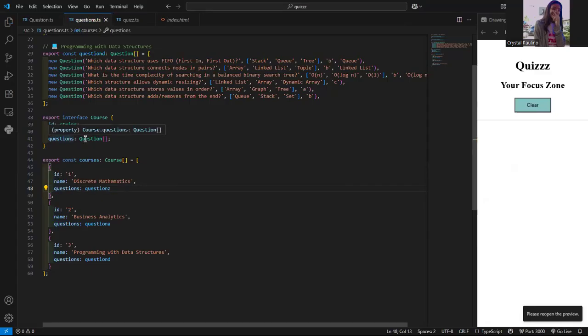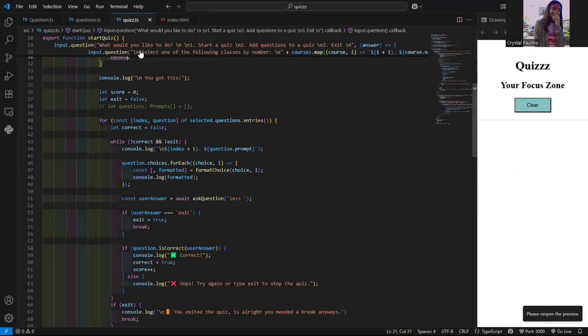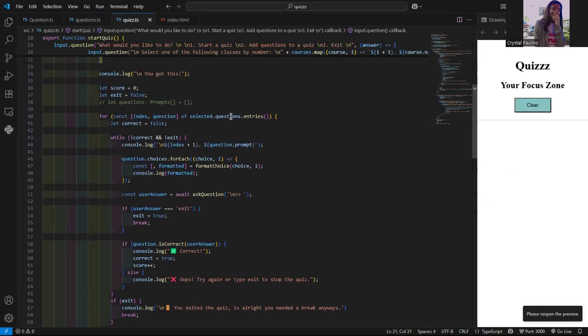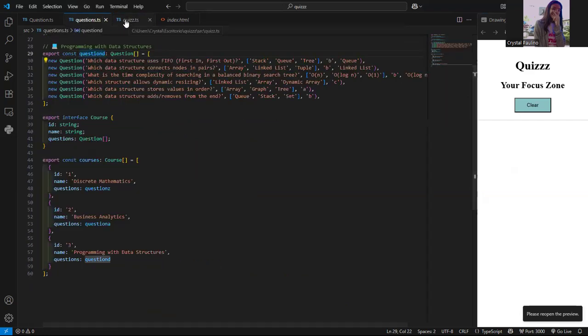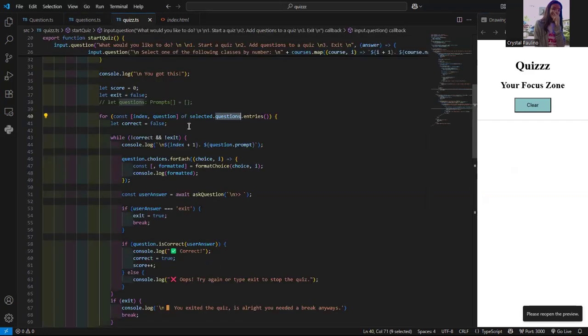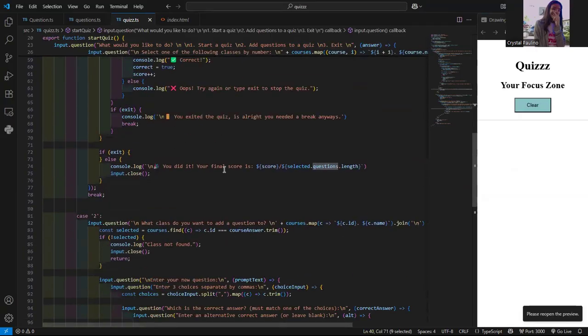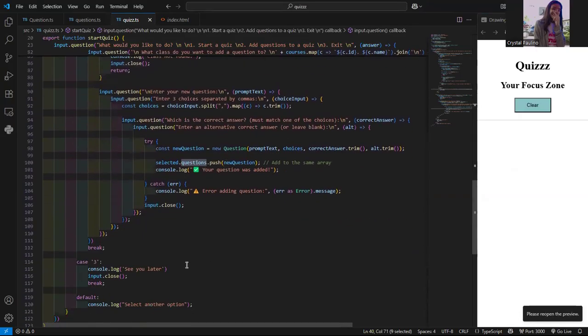And then I make the questions equal to the question class. The reason this is so helpful is because here I can use question D from data structures, that class. And instead of having to create these parts here three times for every class, I can just use questions that is equal to each class in the questions file. So it's helping to clean the program a whole lot more than if I just kept questions for each class separated.